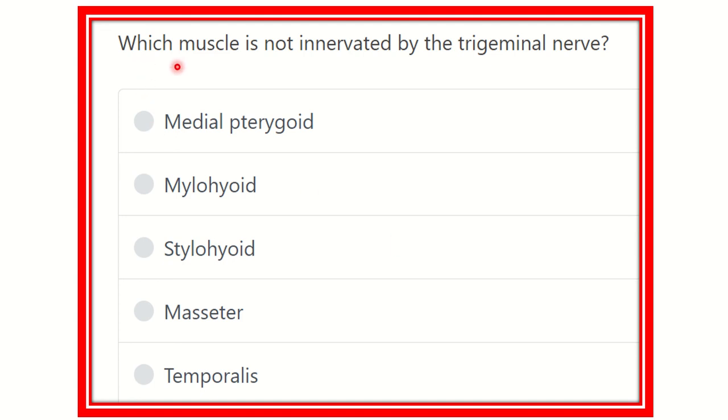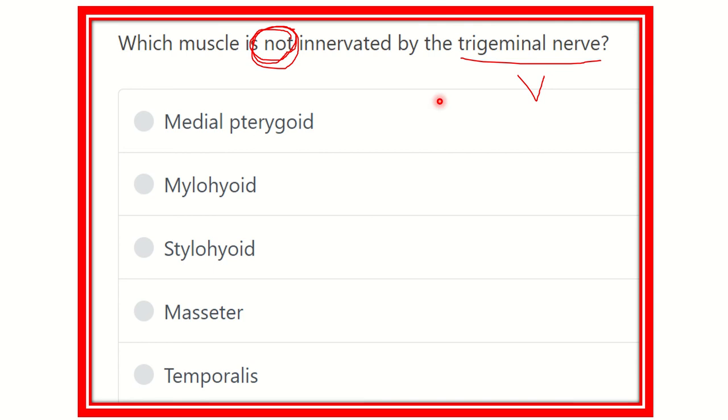Here is the question: which muscle is not innervated by the trigeminal nerve? We know that the trigeminal nerve is the cranial nerve 5, the fifth cranial nerve, and we have to find out which muscle will not be innervated by it. For this, first of all, we have to know details about the trigeminal nerve, then find out its innervation. Then it will be clear which muscle is not supplied by the trigeminal nerve.